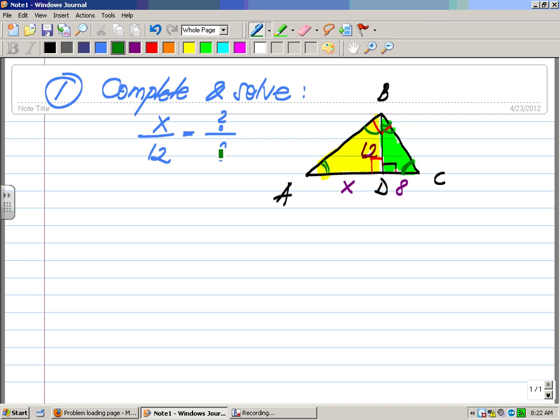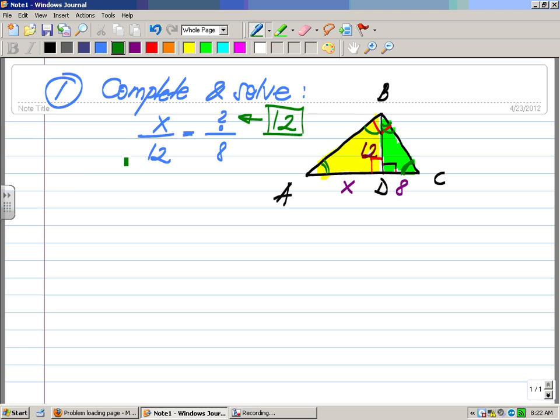Which means if I have 8 at the bottom in the yellow triangle, on the top, I should have the side that opposes the same angle. And that side seems to be what? 12, right? So if you got 12 for this one, that's the answer. But you solved only half of it.